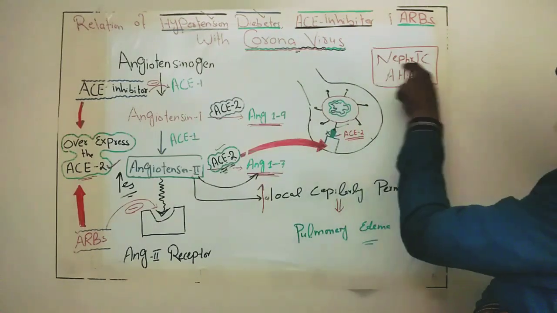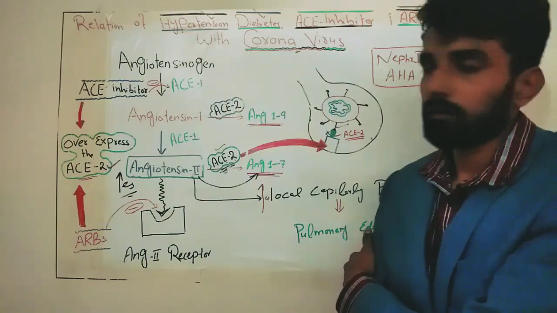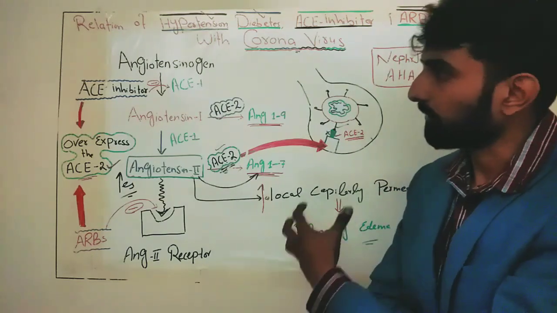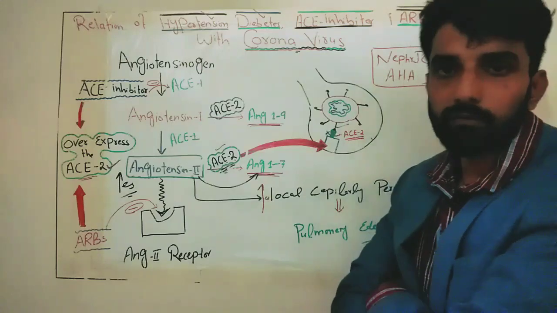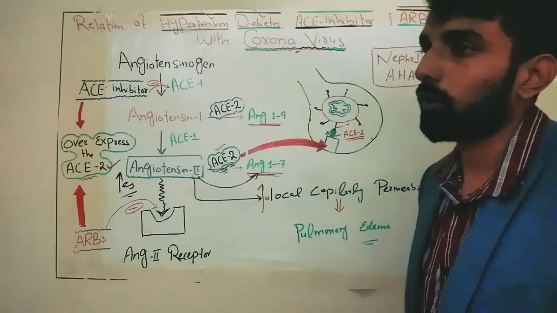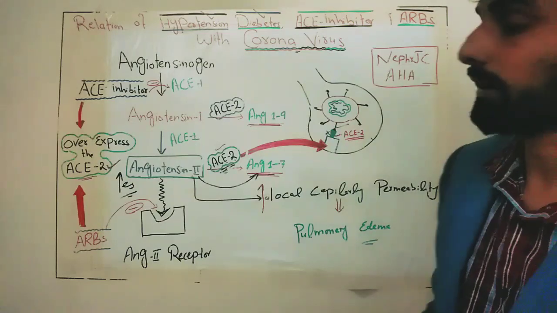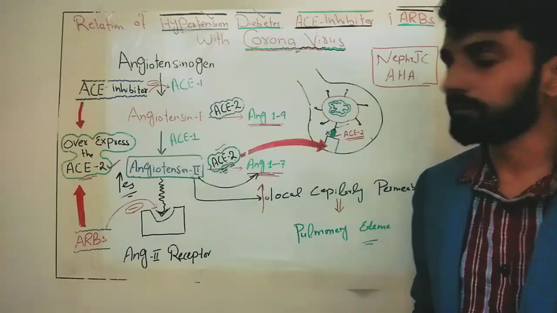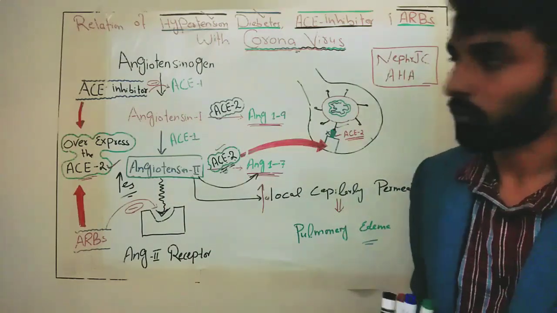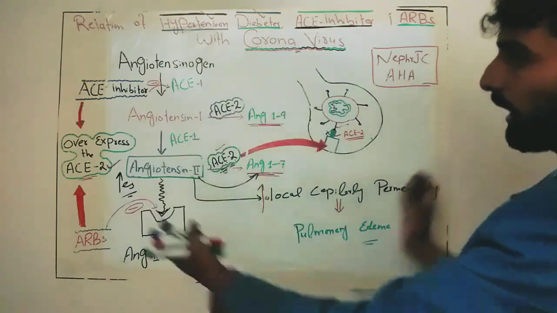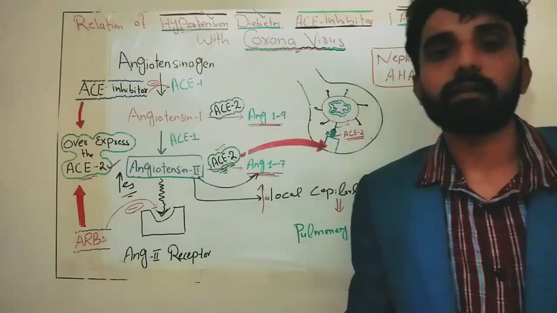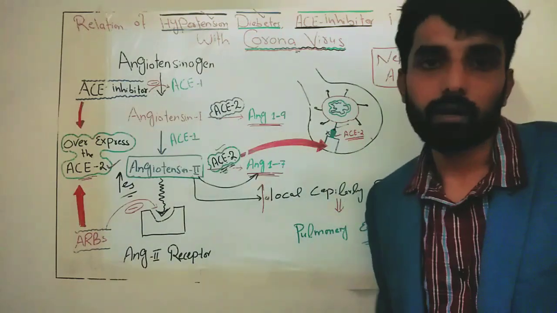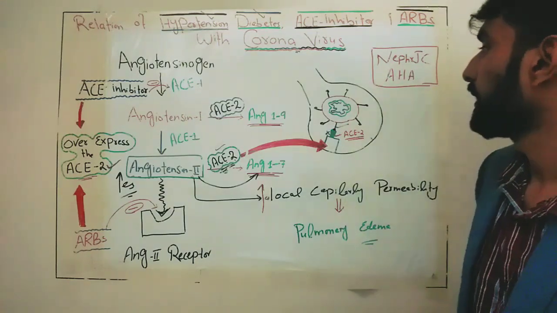And similarly, this journal has also recommended and explained in an article that if a patient is taking ACE inhibitors and ARBs, they should not stop, because we do not have clear-cut evidence and enough data that these drugs increase the risk of coronavirus. Obviously, this is basically a hypothesis and theoretical background. We need solid research and solid evidence to stop these medications for fear of coronavirus.